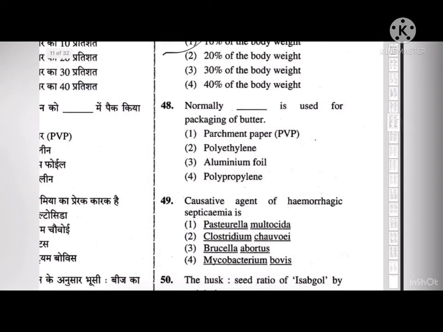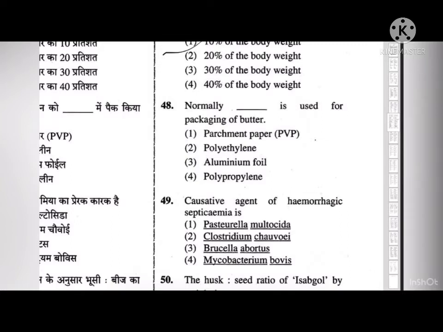Next, normally dash is used for packaging of butter. So first, second, third and fourth. The correct answer to this is parchment paper. Parchment paper or vegetable parchment is a cellulose based composite that has been processed to add additional properties like non-stick, grease resistance, resistance to a humid state. It is commonly used as grease proof paper in baking as a disposable non-stick, grease resistant surface.